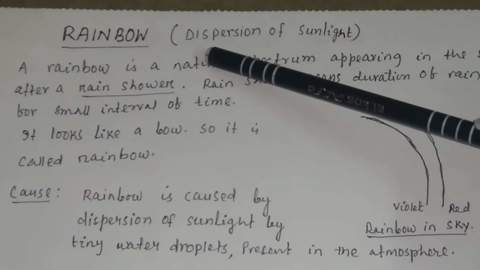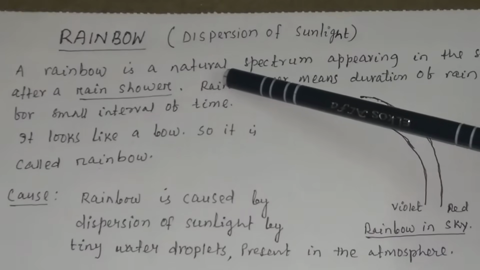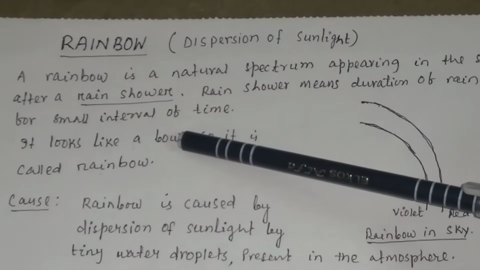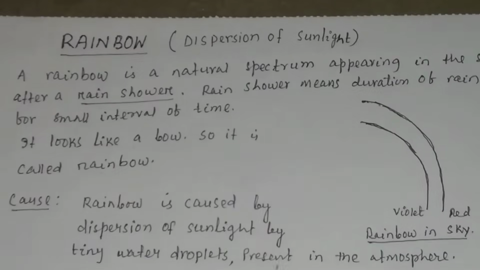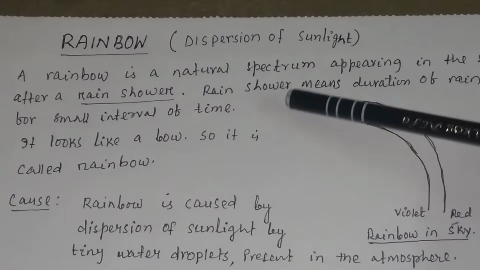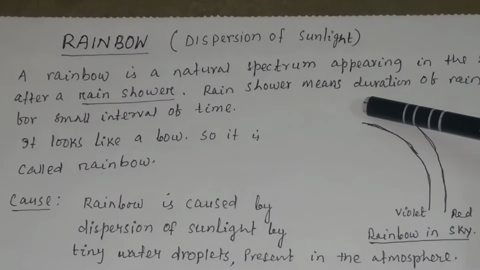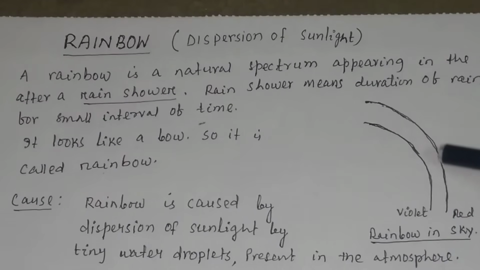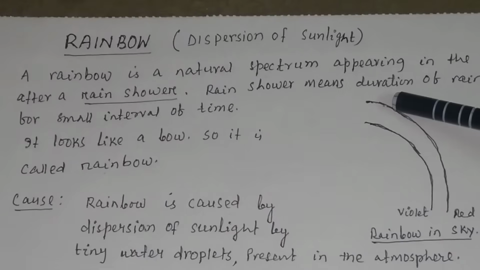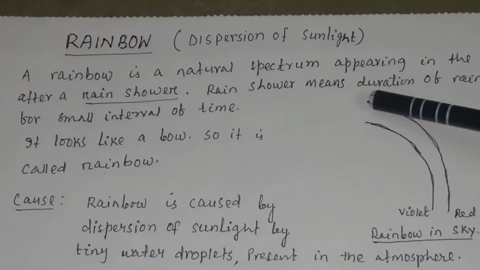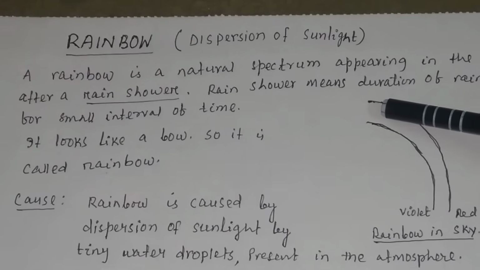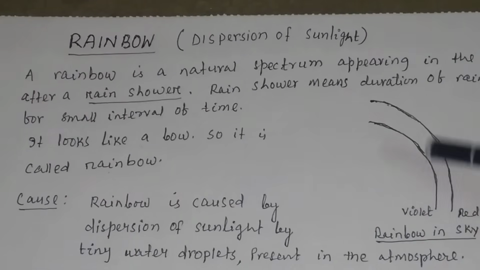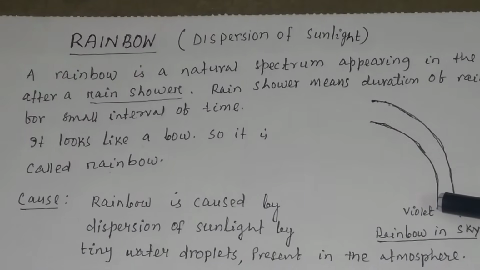And a rainbow occurs if the duration of the rain is for a small interval of time. Okay. Why is it called a rainbow? You see, this is a rainbow, the outer line of the bow. It is called a rainbow because it looks like a bow.